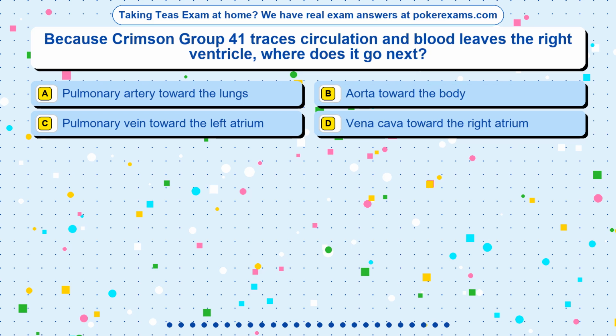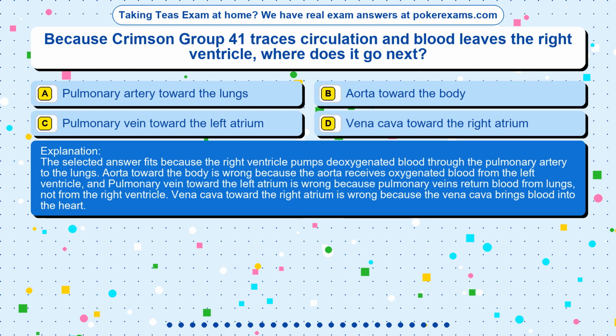The correct answer is option. The selected answer fits because the right ventricle pumps deoxygenated blood through the pulmonary artery to the lungs. Aorta toward the body is wrong because the aorta receives oxygenated blood from the left ventricle, and pulmonary vein toward the left atrium is wrong because pulmonary veins return blood from lungs, not from the right ventricle. Vena cava toward the right atrium is wrong because the vena cava brings blood into the heart.